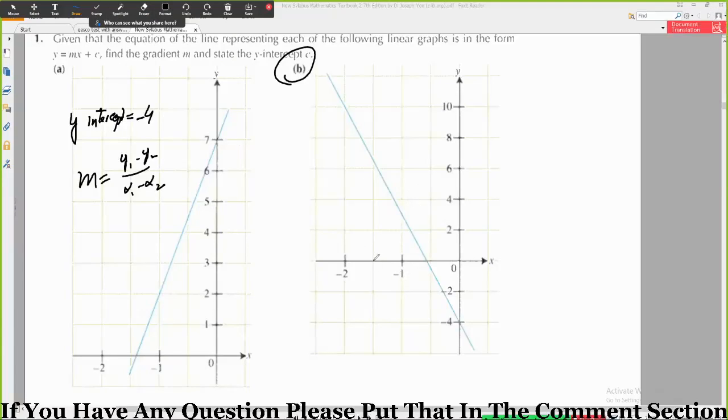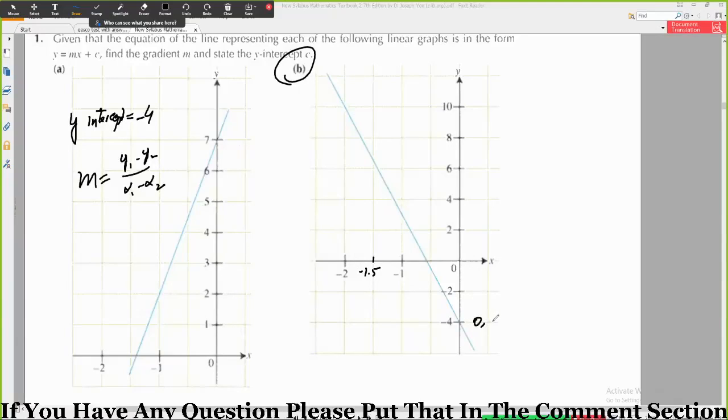Here this is minus 1, yes, this is minus 1.5, you can say like this, because this length is equal to this length, this box is equal to this box, so that's why you can take this. I got the values. For x it can be 0, and then y will be minus 4.